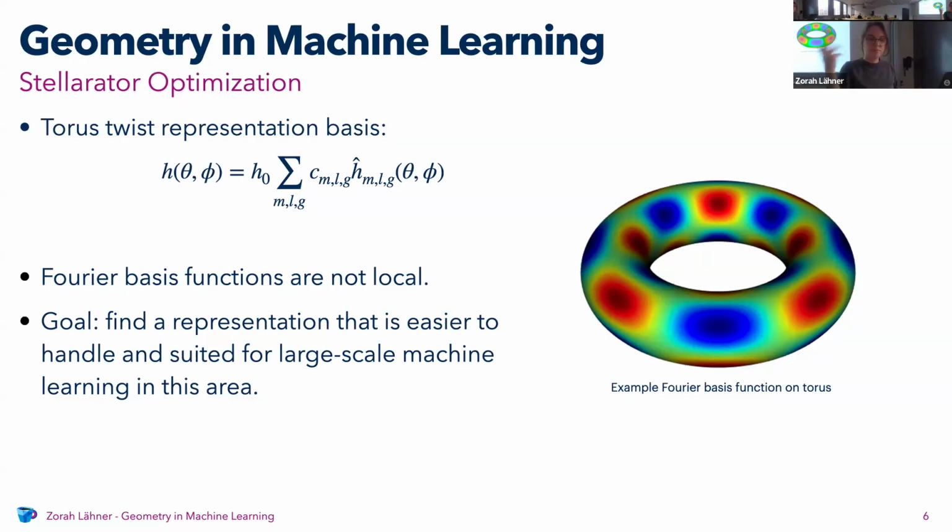So part of this research project that we are doing is how can we convert this into a representation that's well suited for machine learning, but at the same time can be converted back into this representation, because this is what we need to do the simulations. Yes, so this is an ongoing project. And the simulations are very sensitive to little changes in the geometry, so it actually has to be quite accurate.